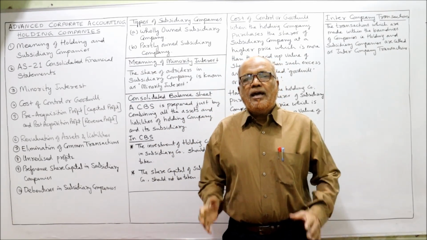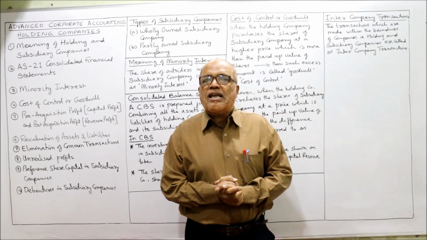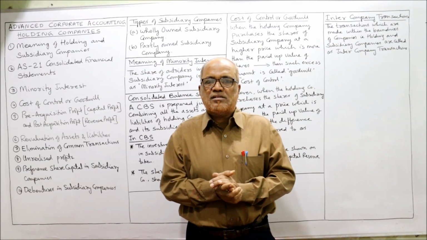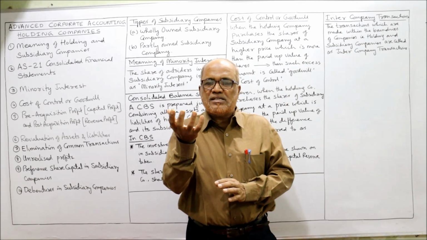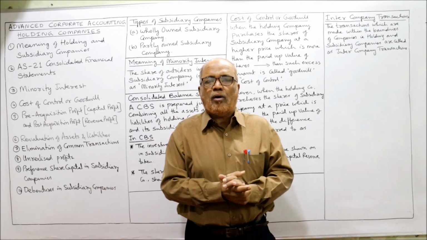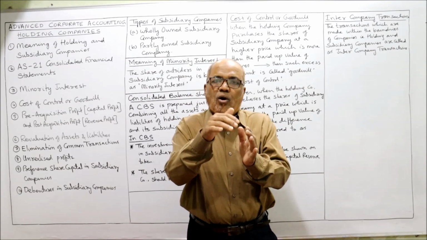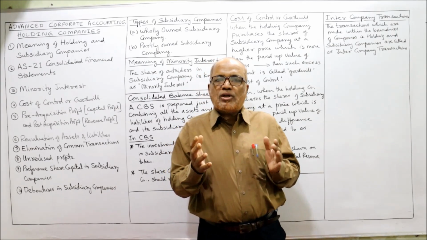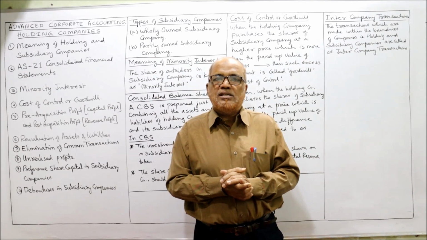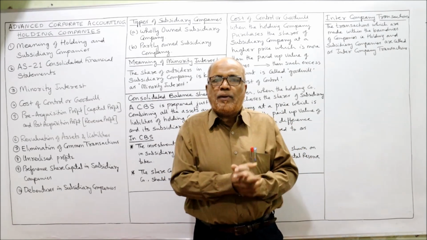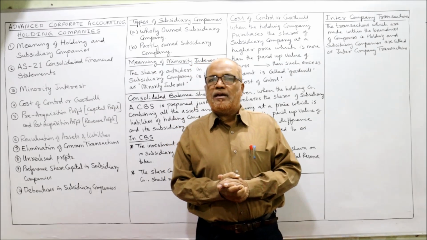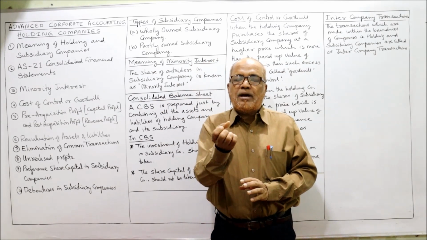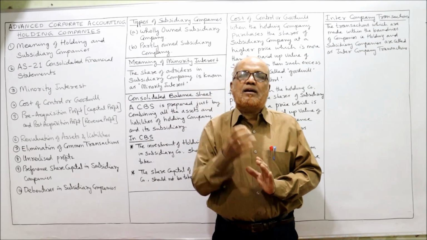Now, a company is an artificial person created by law. Already many times you have studied this. A joint stock company is an artificial person created by law. A company can acquire property just like a natural human being. A natural person can purchase property in his name, can sell property. Similarly, a joint stock company can also purchase the shares of another company, can become the shareholder of another company.